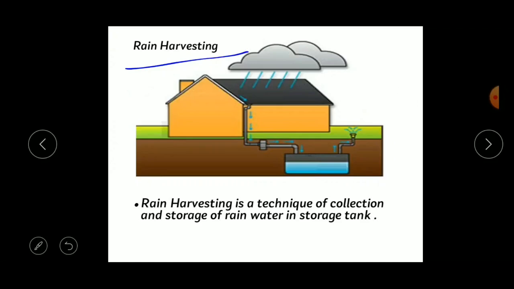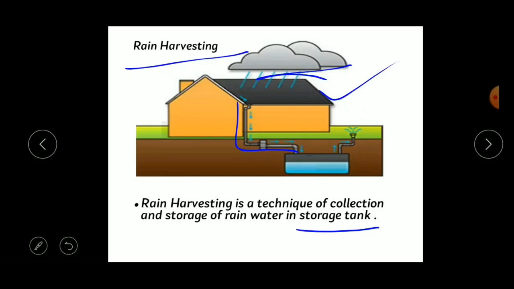What is rain harvesting? Rain harvesting is a technique of collection and storage of rainwater in a storage tank. Here you can see the picture. This is rainwater which is getting collected in the storage tank through a connection of pipes, right? So this is called rain harvesting. Through this rain harvesting, we can reduce the wastage of water.